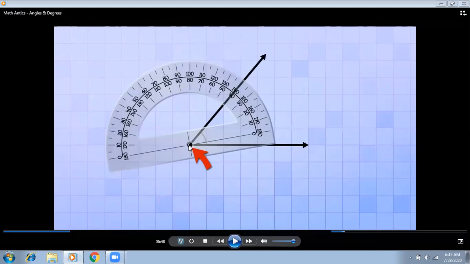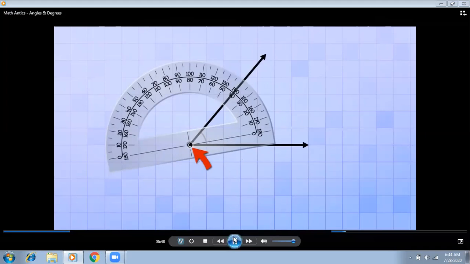No. We are not supposed to only focus that the center point should be on the vertex. Can you see this line, the baseline on the protractor? That baseline should also come on this baseline, and that point should be on this center point. That is the correct way to keep the protractor on the angle. Then you can measure the angle, and it will give you the correct measurement. So the center point should be on the vertex, but this line, there is my cursor, should also be on the baseline.